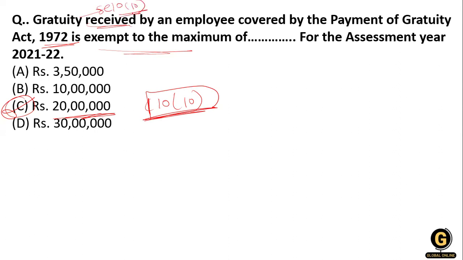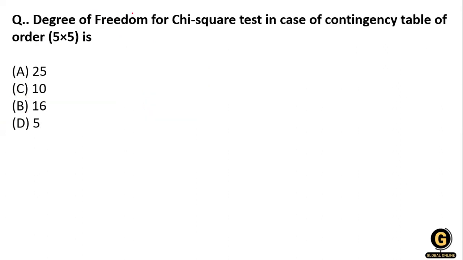Now the next question: the degree of freedom for the chi-square test in case of a contingency table of order 5 multiplied by 5. You know that the degree of freedom formula in chi-square is (r minus 1) multiplied by (c minus 1), where r is the row and c is the column.